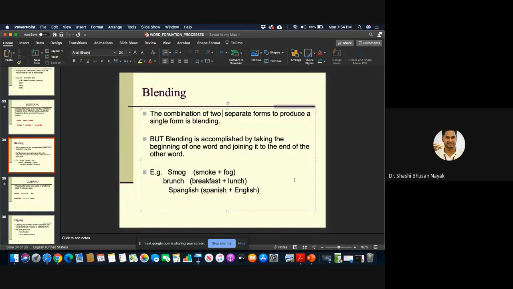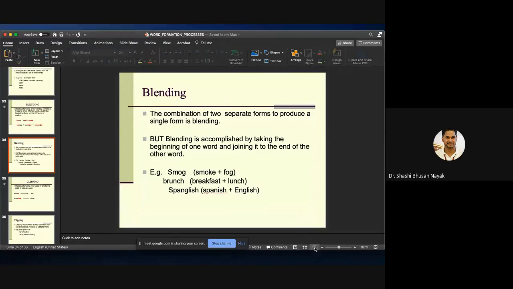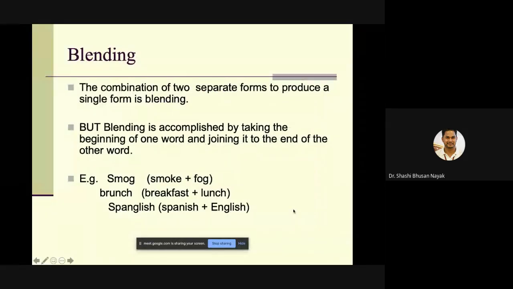The combination of two separate forms to produce a single form is blending. But blending is accomplished by taking the beginning of one word and joining it to the end of another word. Example: smog, smoke plus fog.